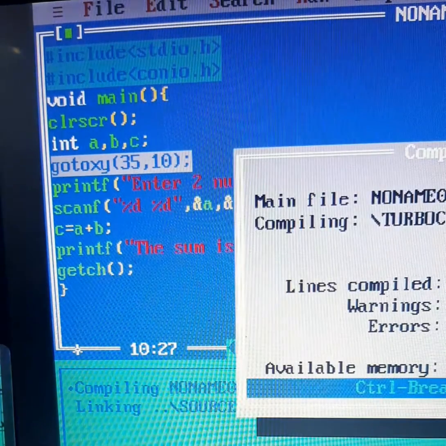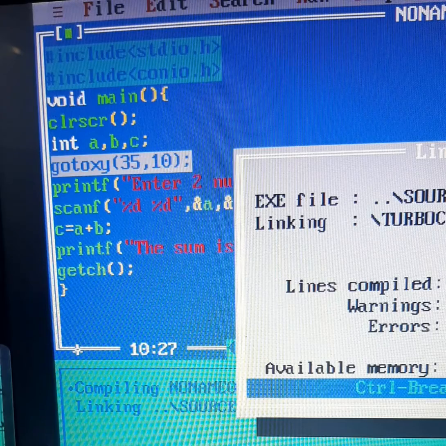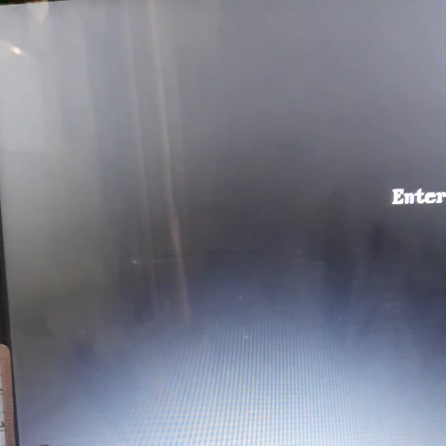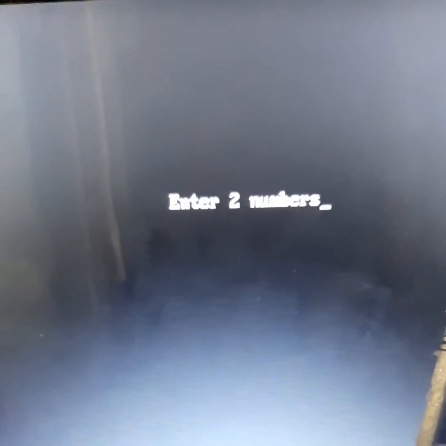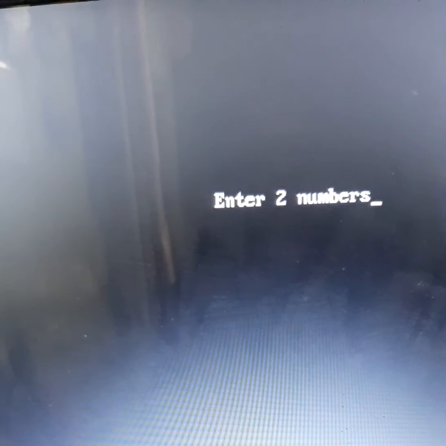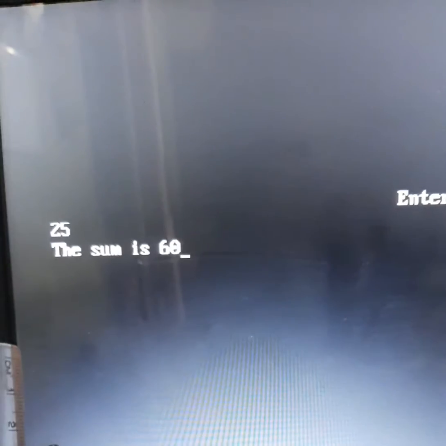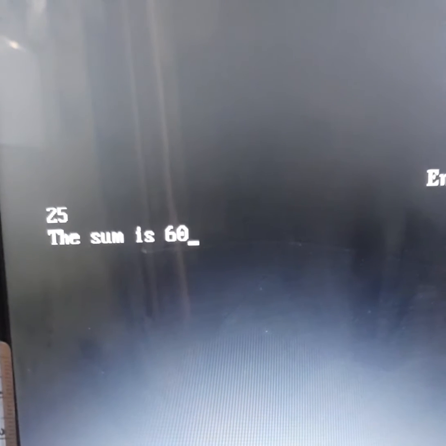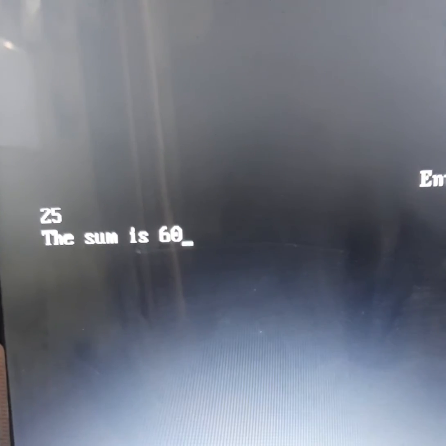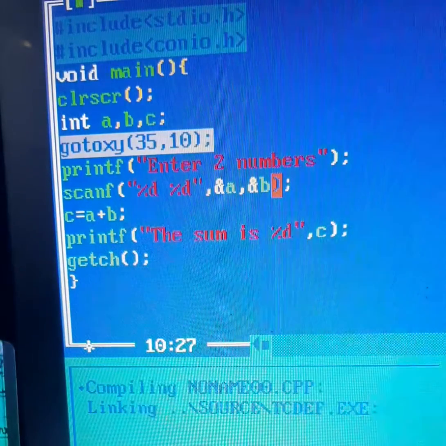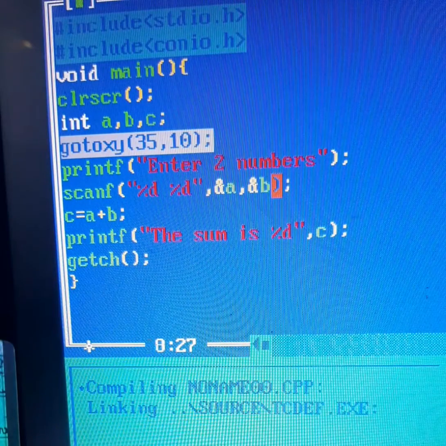So if we run this program, naturally it will come in the center because I have given here go to xy, and here I am giving some inputs, 35 and 25, and I got the answer as the sum is 60. This was just a simple example, and now here comes the concept of tokens.